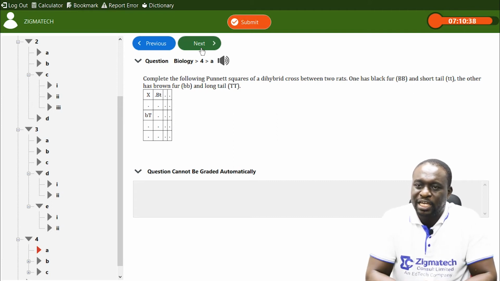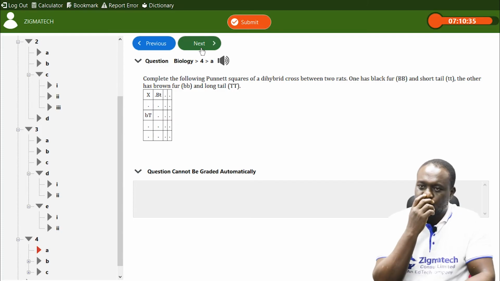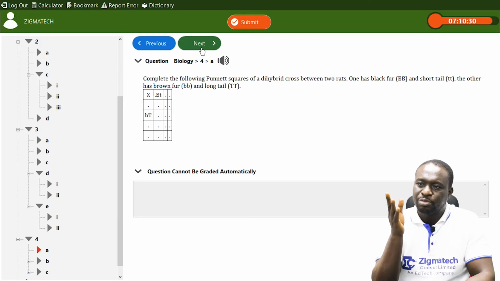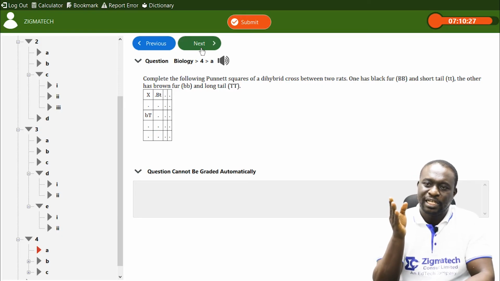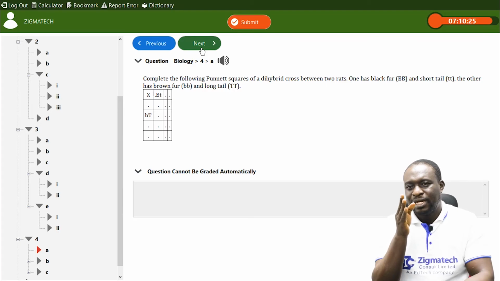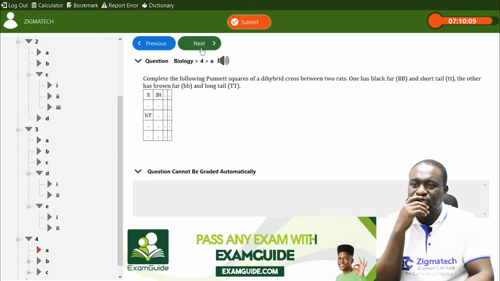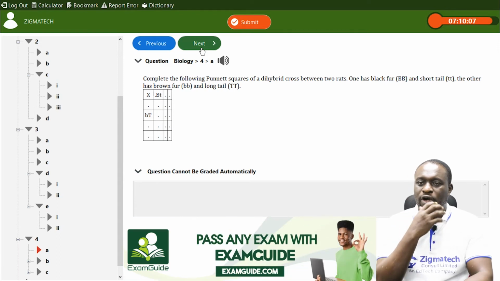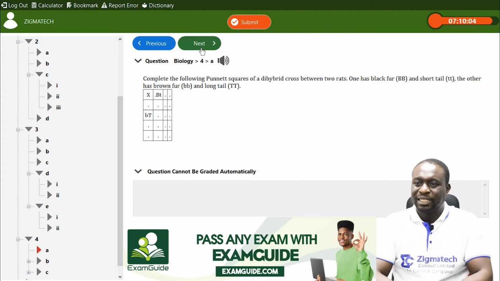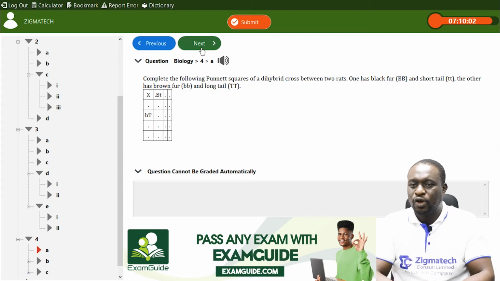Now, before you get to this Punnett square, you are going to do a cross between the black fur, short tail rat and the brown fur, long tail rat. Once you do that particular cross, you are going to get black fur and long tail, black fur and long tail.